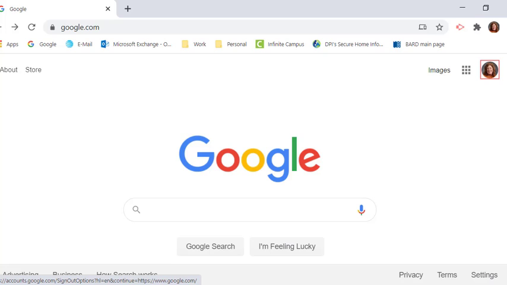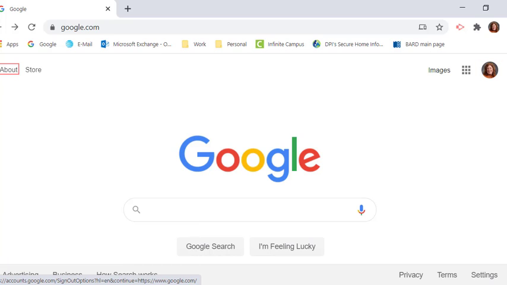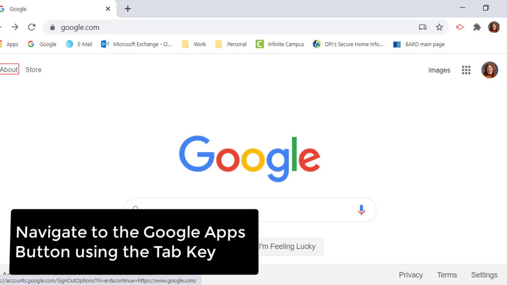Once we've confirmed that we are signed in to our WCBVI Google account, the next step is to go to Google Meet. There are two ways to do this. I'm going to show you the first way here, and that's from the Google homepage. So I'm going to go back to the top of the page with Control Home. Google. And I'm going to navigate to our Google Apps button using the tab key.